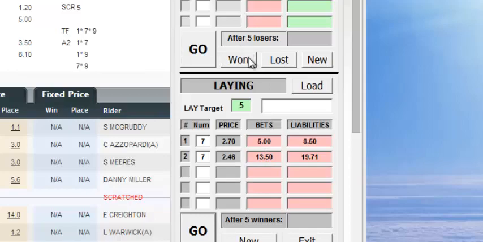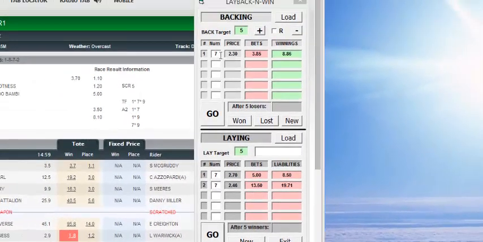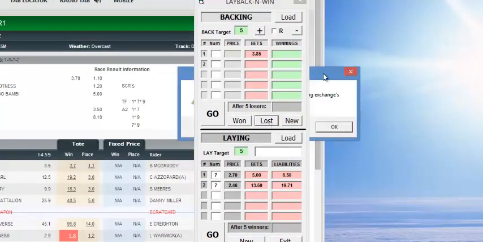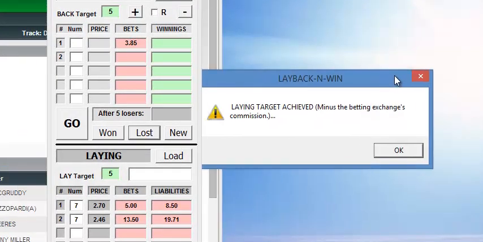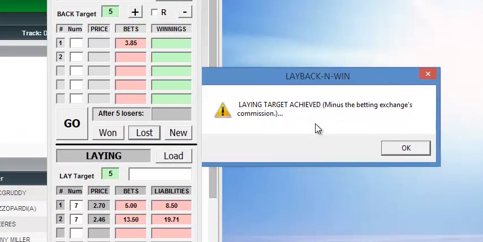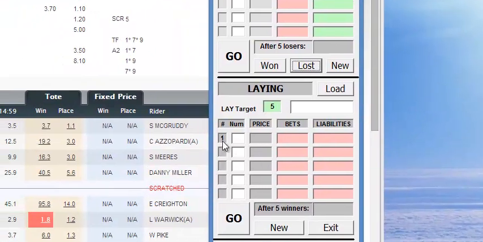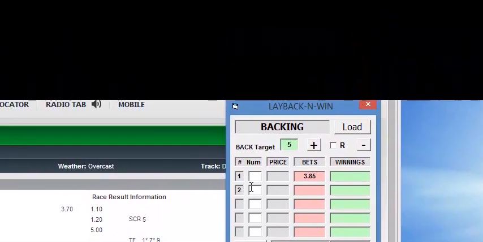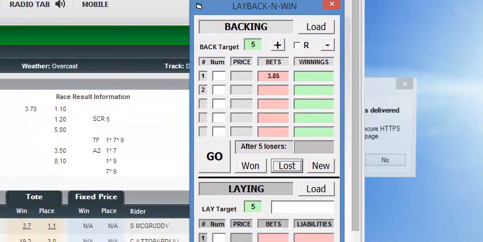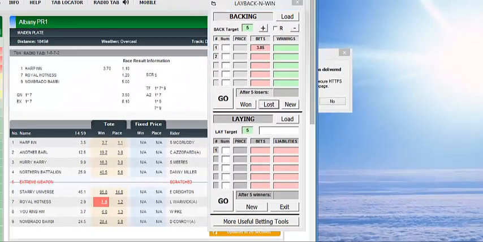Because that horse, Royal Hotness, lost, we click lost, and we get this little message here: the laying target has been achieved minus the betting exchange commission. Once you do that, we go back to bet 1 in the laying series. We've made our $5 target, obviously less commission, and you can see here we're up to bet 2 for the next race. I think we've just missed the next race because it came hot on the heels of the race we've just had.